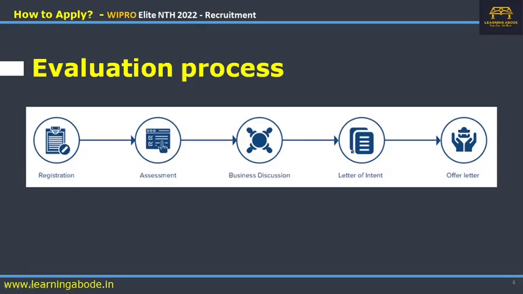As far as the process, first is the registration, that is what you're going to do now, and then the assessment. As I said, you can find the pattern in the other video. Then the interview, what they call the business discussion, and then the letter of intent, which is basically a communication confirming your recruitment with Wipro, and they'll also be disclosing the salary structure. And then finally after a confirmation, they'll be releasing the offer letter. So this is the evaluation process.